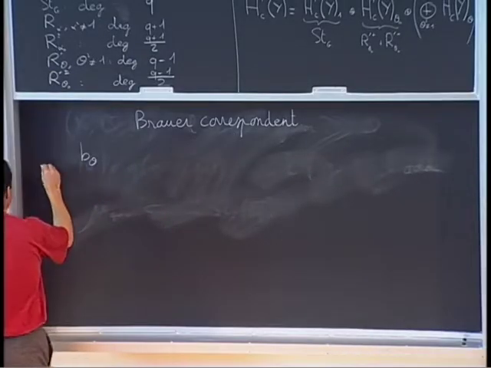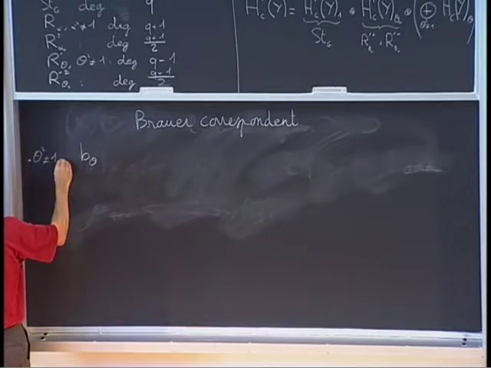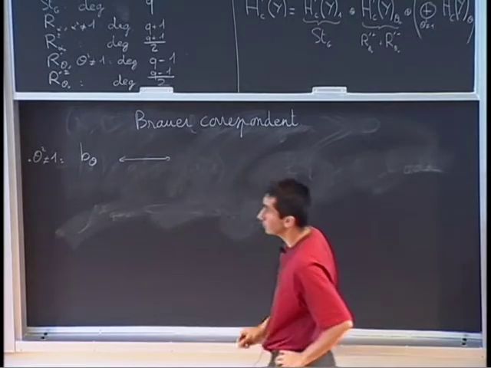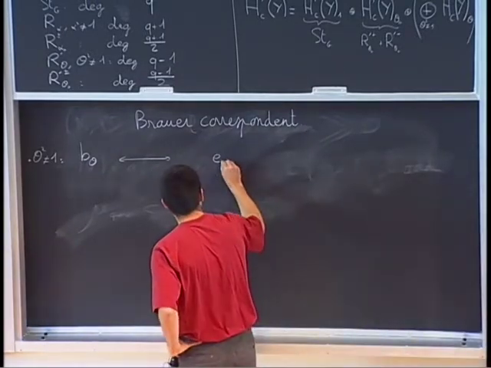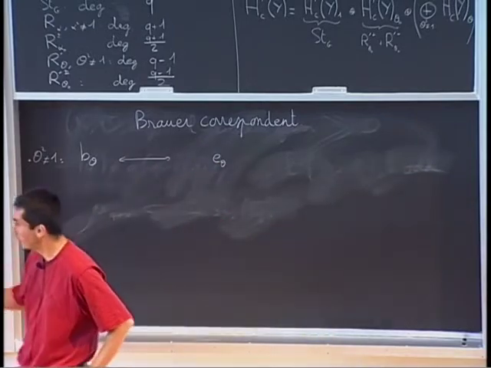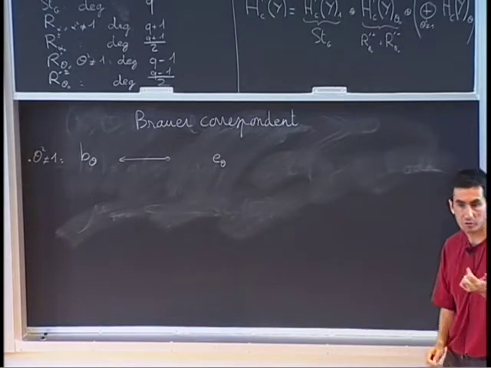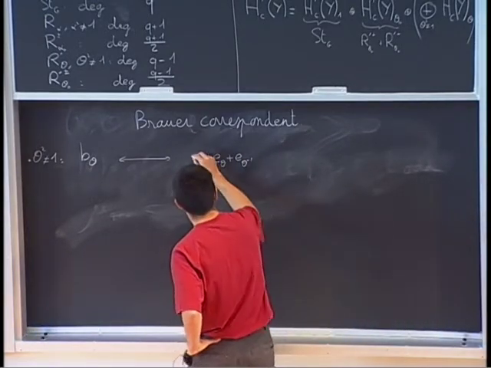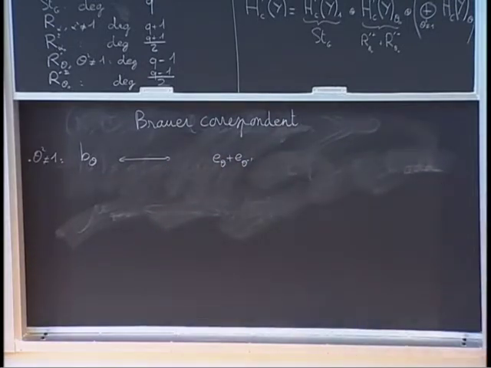Well, there are, again, some different cases. In the case where theta squared is different from 1, the Brouwer correspondent will be a block of the normalizer of S. So e_theta is a block idempotent of μ_{q+1}, but it's not stable under the action of sigma. So I must add the theta inverse block idempotent.